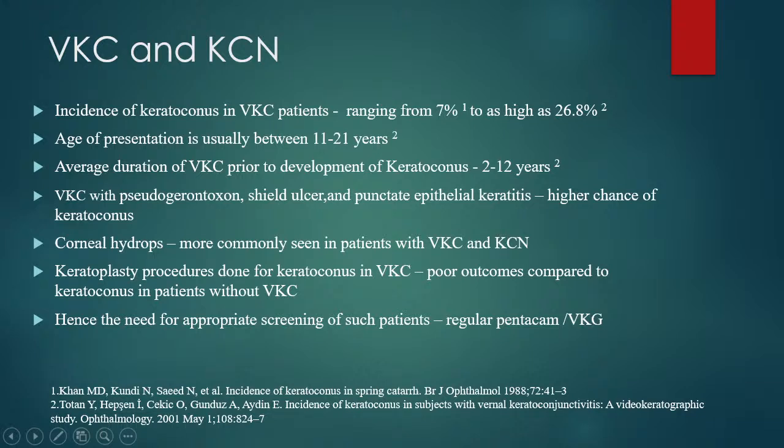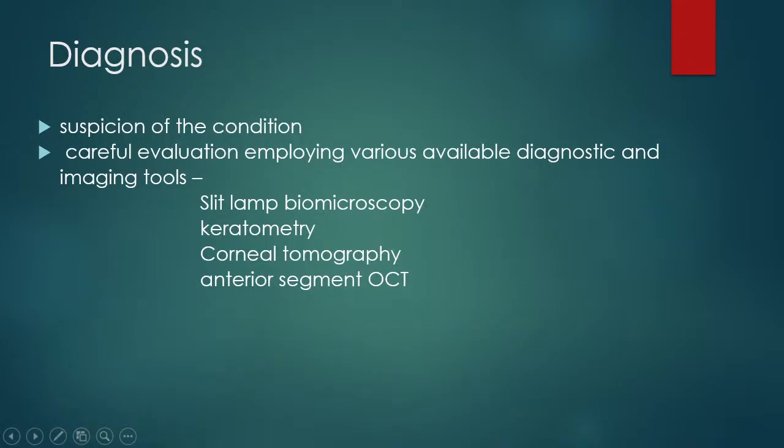This is due to the chronic eye rubbing, which can lead to rupture of the already thinned out cornea. Keratoplastic procedures which are done for keratoconus and VKC usually have poor outcomes as there is already a baseline inflammation in the eye. And any patient that we come across in OPD or wherever who has VKC needs to be appropriately screened so that any keratoconus or early ectatic changes can be picked up.